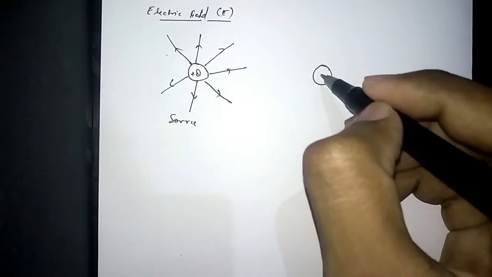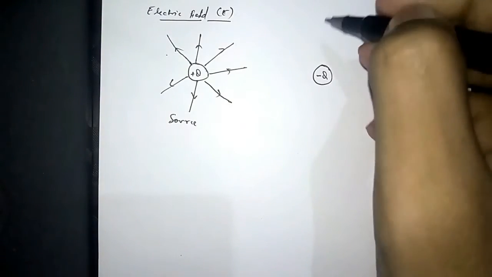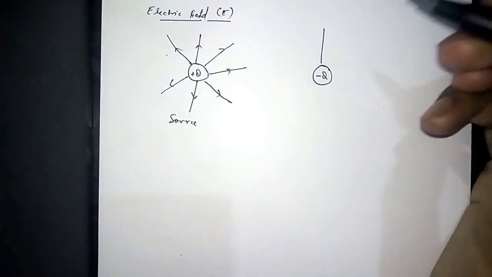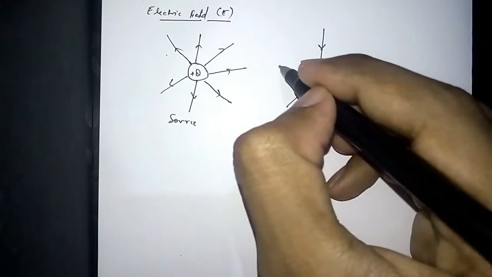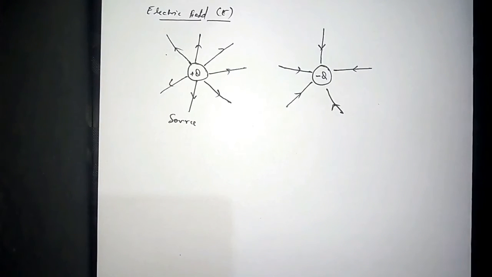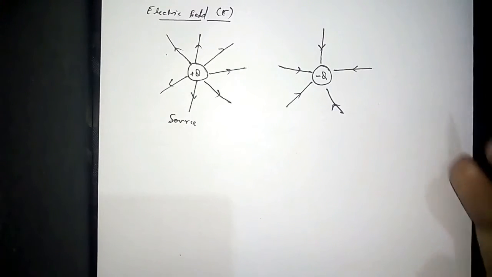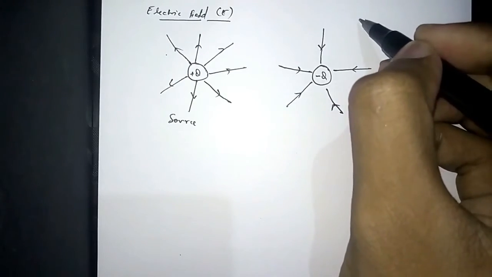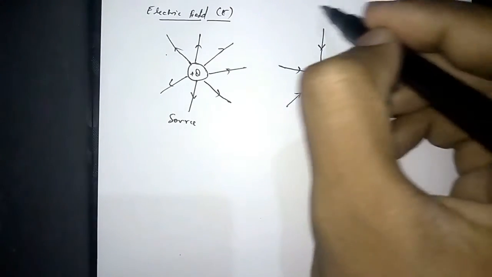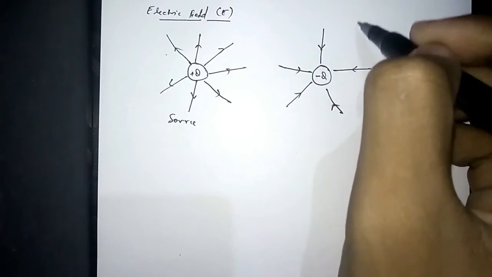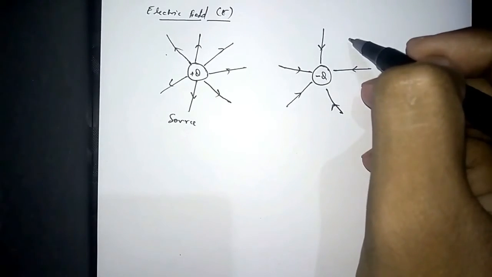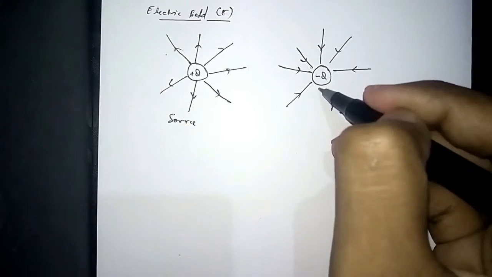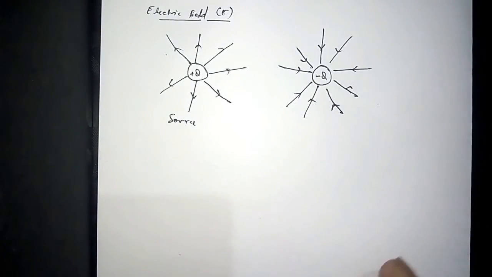Let's say we have a charge which is minus Q, minus some coulomb. So its electric field lines will be inverse to the charge. Like we know the diffusion from higher concentration to lower concentration, कोई भी चीज़ जो होती है वो flow करती है. So if this is negative charge, then यहाँ पे कोई positive charge होगा, मतलब this neutral area will behave like a positive charge to this one. So positive charge will flow inside the minus Q charge, and electric field lines will be like this. So these are the two general cases.